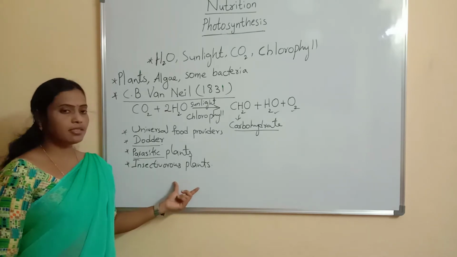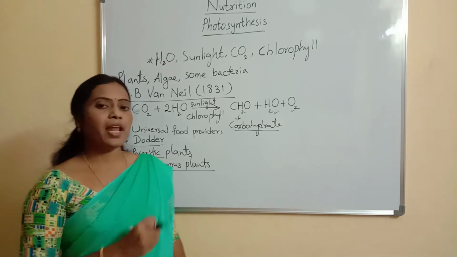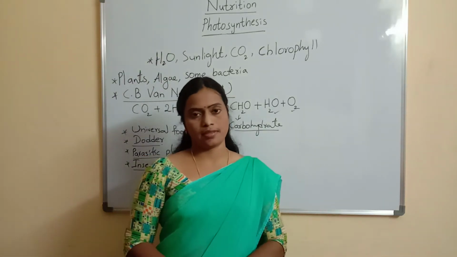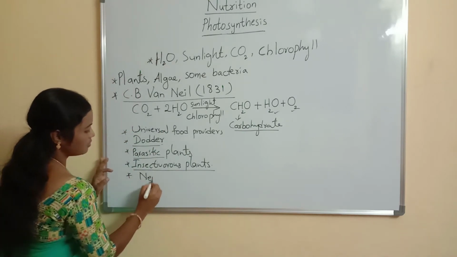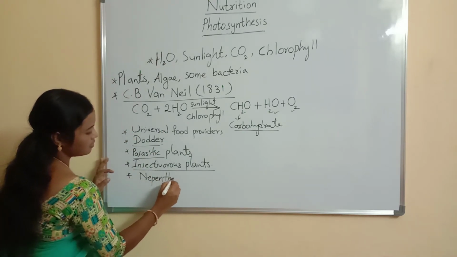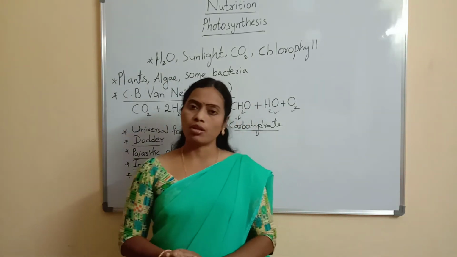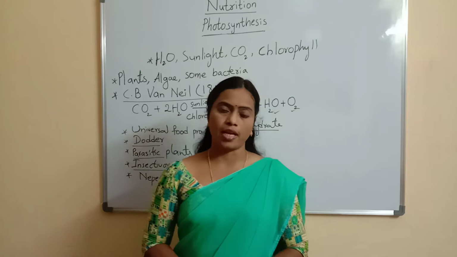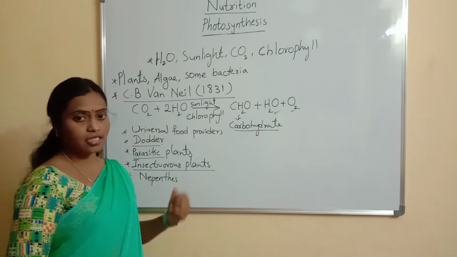Plants which depend on insects are called insectivorous plants. These plants trap the insects. Example, Nepenthes. In 7th class, in the chapter nutrition in plants, you already studied about insectivorous plants. So some insectivorous plants trap insects and they digest insects.